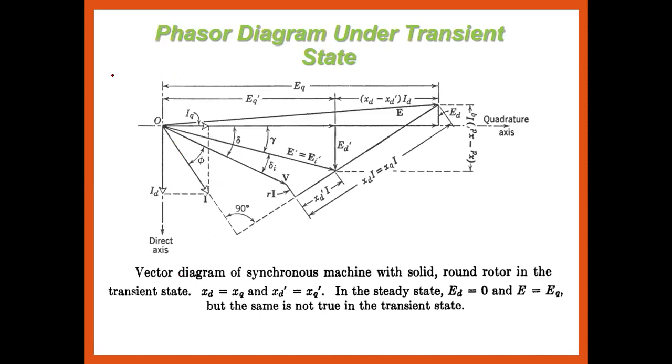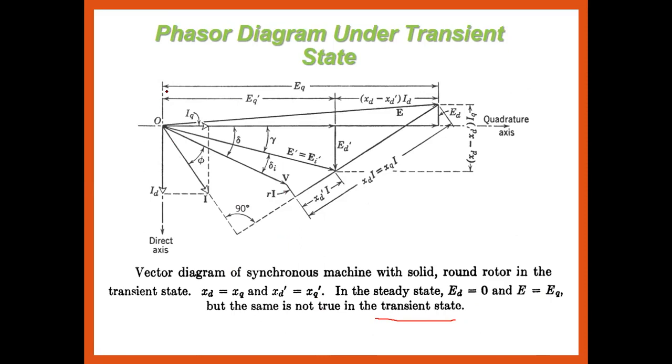Okay, so this is the phasor diagram under the transient state, where XD is equal to XQ and XD dash is equal to XQ dash. Means what? In the steady state, ED is equal to 0 and E is equal to EQ, but the same is not true in the transient state. ED is equal to 0 हो जाएगा और E is equal to EQ हो जाएगा steady state में, but in case of the transient state that condition is not there.